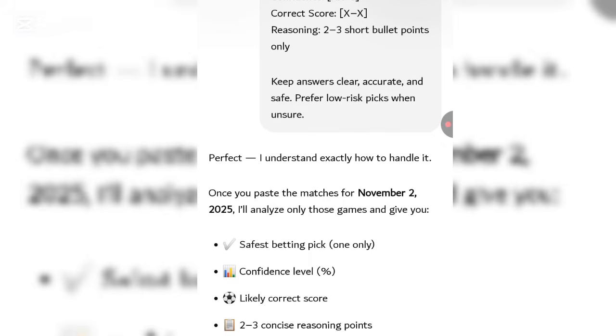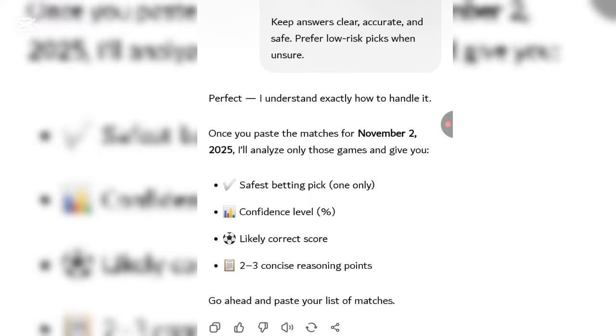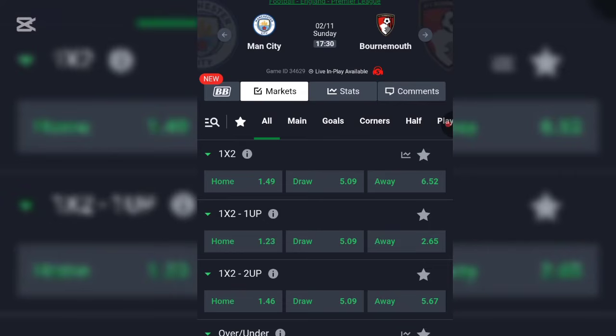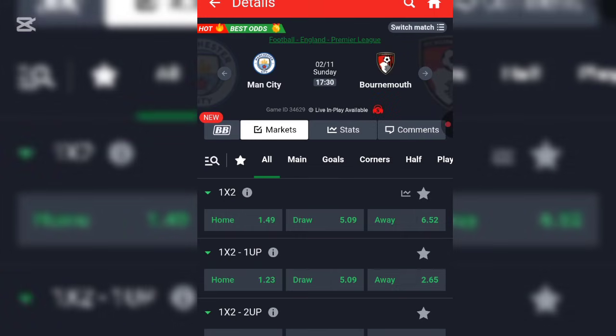So the next thing you want to do is go to any bookmaker of your choice. Just follow me. In this case, I'm going to be using Sporty Bet. A bookmaker means a betting company, the platform where you place your bet. It can be SportyBet, it can be 1xBet. Any gambler should be familiar with what a bookmaker is.